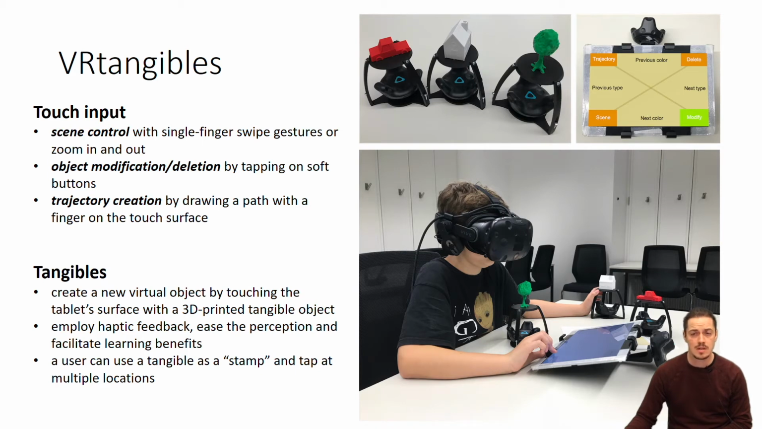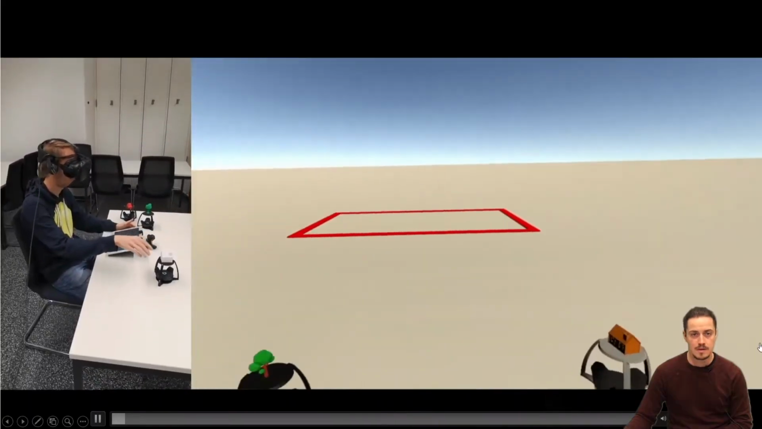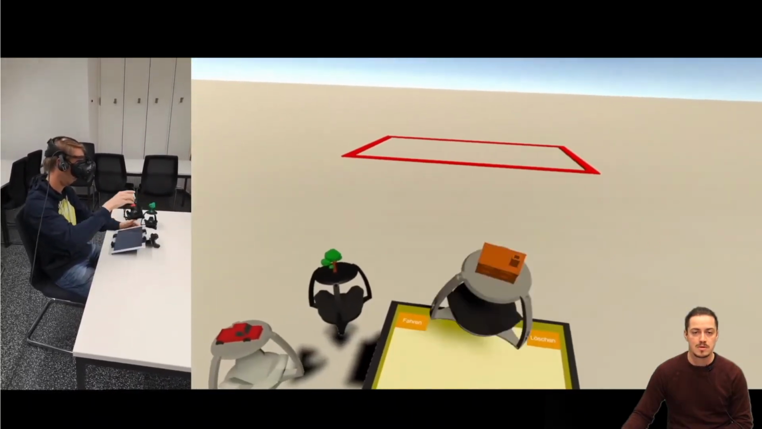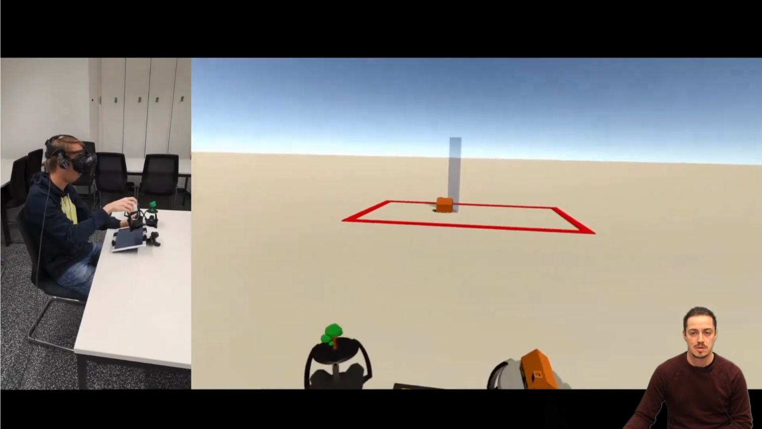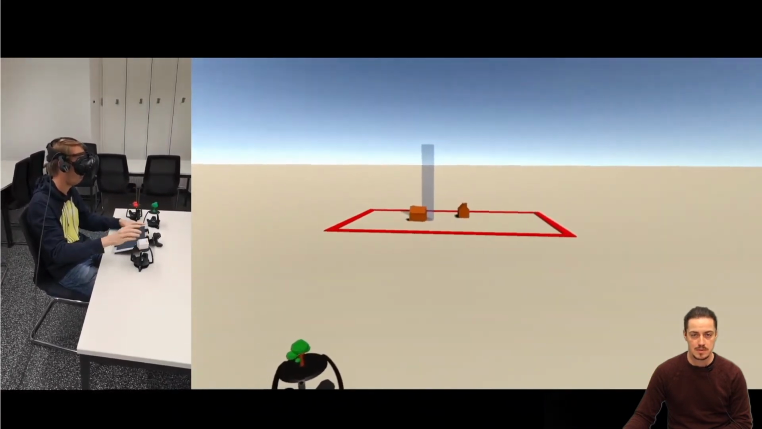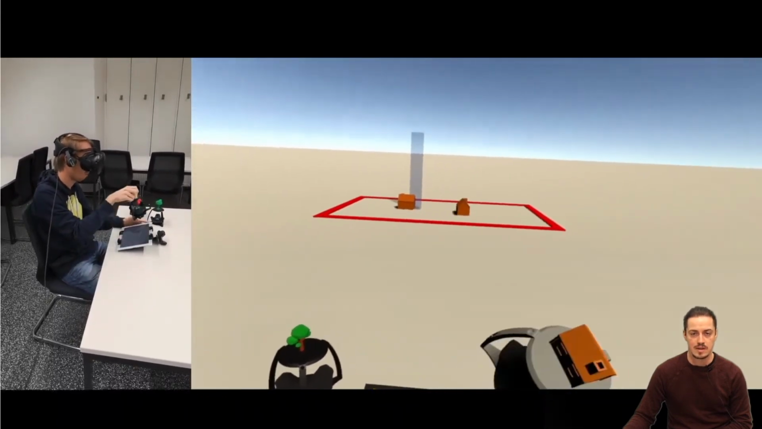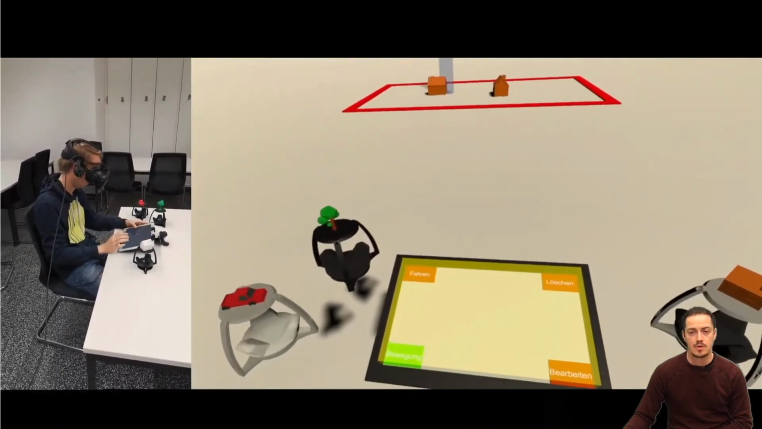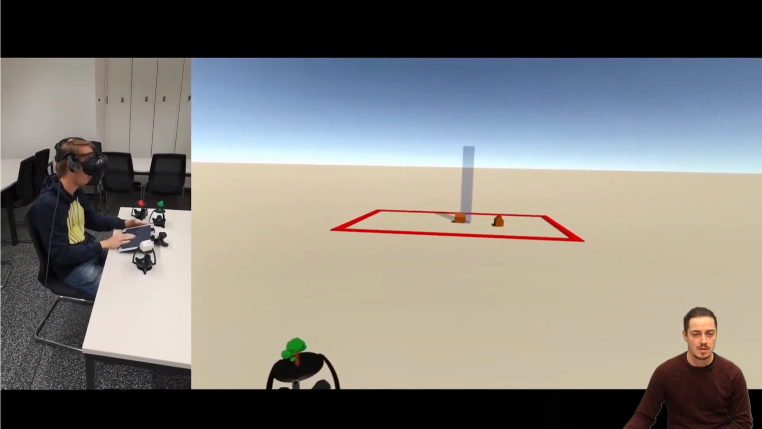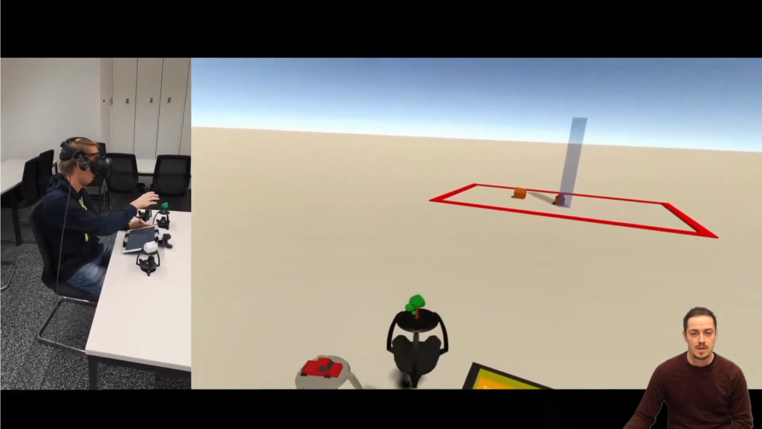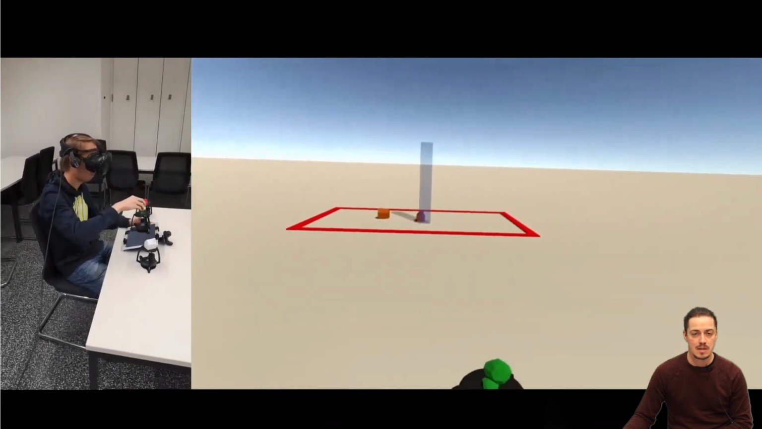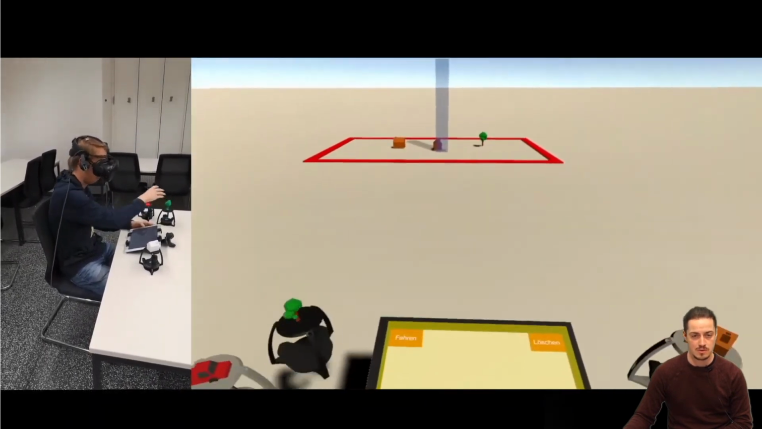Children can create virtual scenes by placing tangible objects on the tablet while wearing VR glasses, and the virtual objects will instantaneously appear in the virtual world. In this video, we can see a person who can locate a tangible object in the real world and place it on the tablet. The object instantaneously appears in the virtual world and can be further modified using the touch input. The virtual world can be scaled and the color of the objects can be changed. Other objects can be placed in the scene and their properties modified using soft buttons.